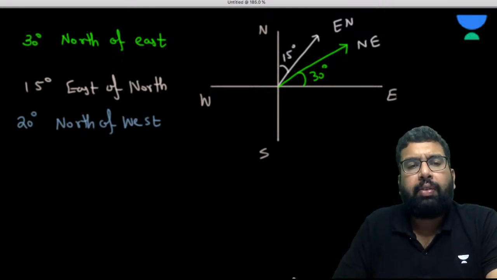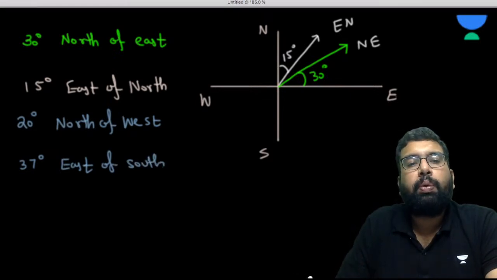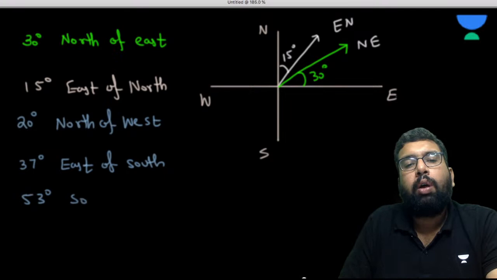Or we want to represent 37 degree east of south, right? Or we want to represent, let's suppose, 53 degree south of west.